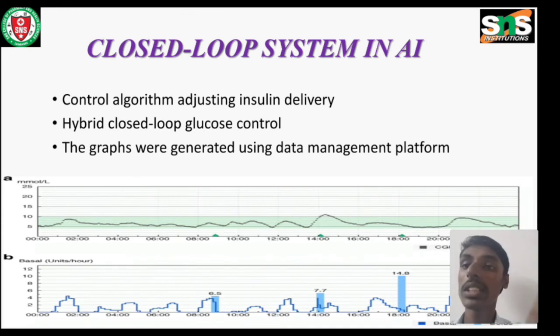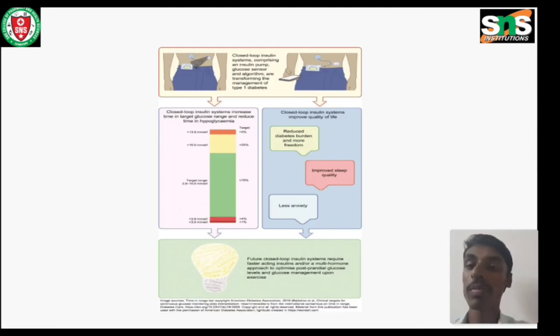Here we see closed loop system in AI. Control algorithm adjusting insulin delivery. Hybrid closed loop glucose control. Here we see the graph that was generated using a data management platform. Here we see how the insulin pump acts in our body and how the insulin and sugar level are maintained by the insulin pump by using artificial intelligence.